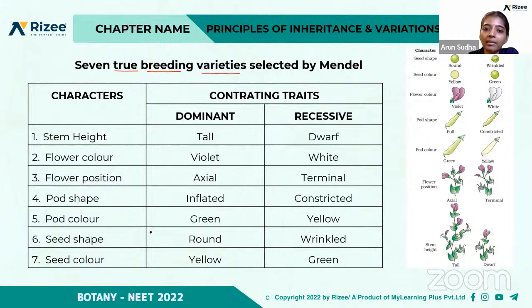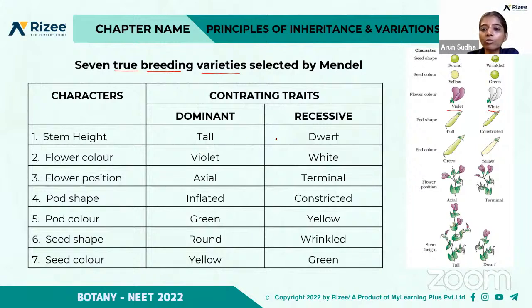And if you take the dominant character in the stem height, it is tall, and the recessive is dwarf, right? So if you take the stem height, tall and dwarf. Based on that, similarly, for flower color, violet is the dominant character. If you take the flower color, this is the dominant trait, and this is the recessive white.